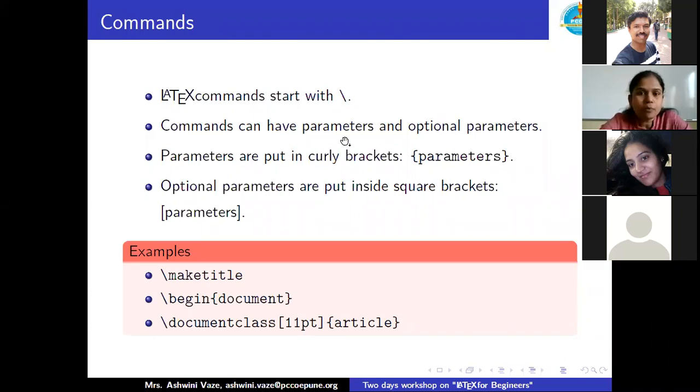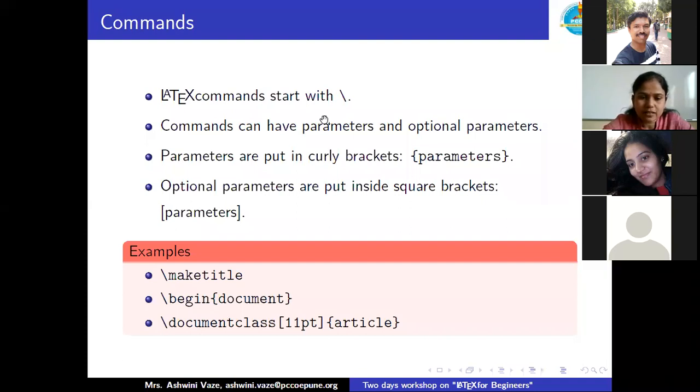So backslash is of key importance, and it is the heading or preceding point of our command. Commands can have parameters and optional parameters. Parameters are put in curly brackets and optional parameters are put inside square brackets. A short example is given here on the slide. \maketitle is a plain command. \begin{document} has a parameter, which comes in curly brackets.